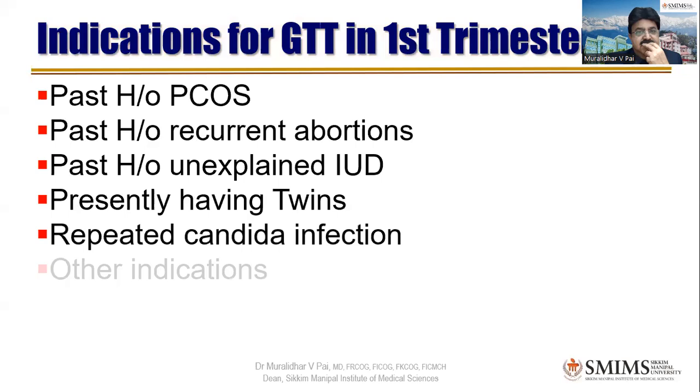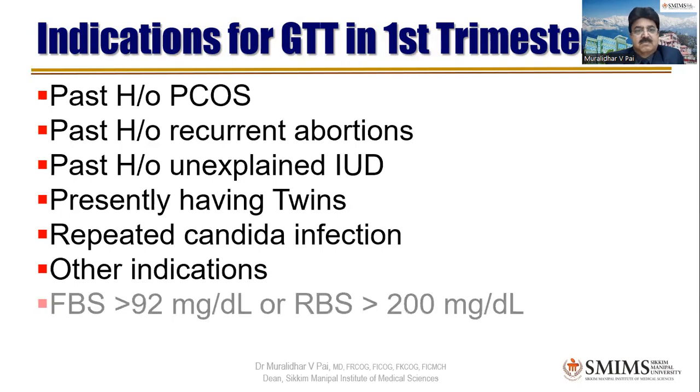Also if in pre-pregnancy weight she falls under the obese category, or a young patient with PCOS, recurrent abortions with no other causes, unexplained IUDs, twin gestation, and repeated candida infections. Also if the random sugar is more than 200 and FBS more than 92, we prefer to do a GTT in the first trimester.